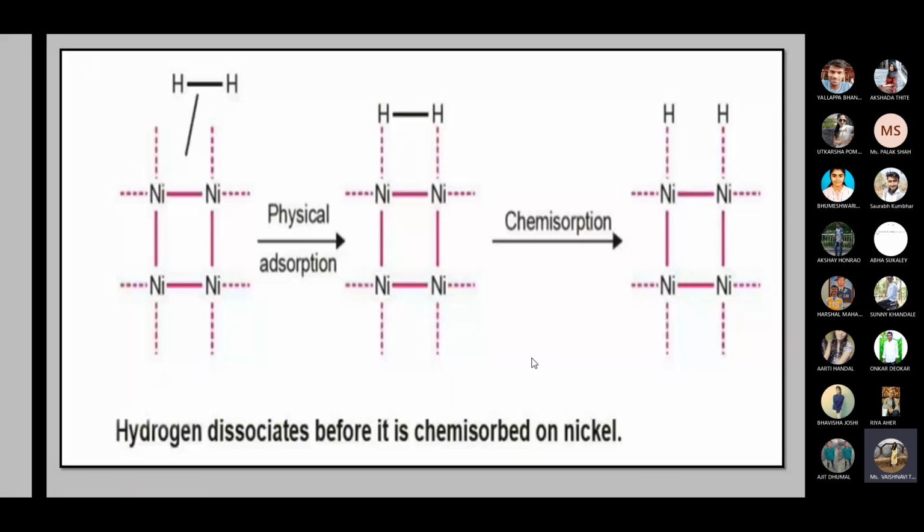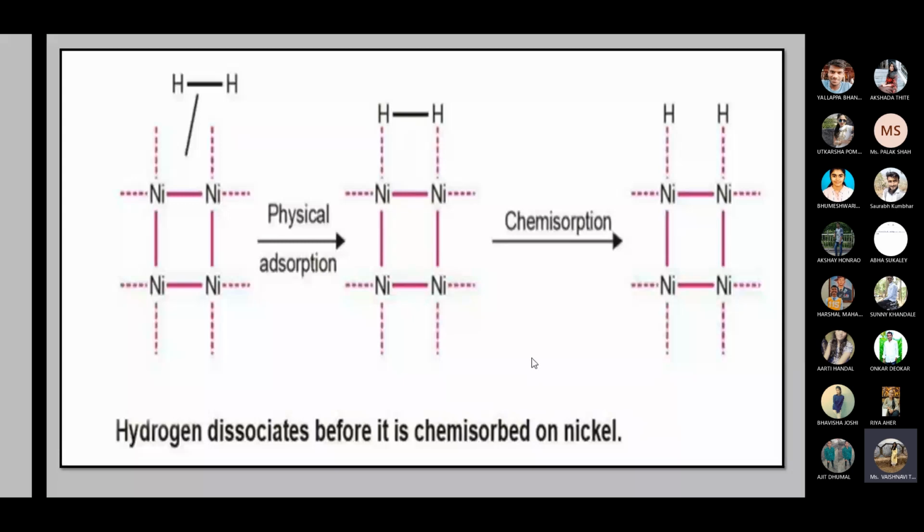Because hydrogen is a gas. To carry out reactions of gaseous reactants, we need a catalytic surface. When the gaseous reactants react on that surface, the surface does not chemically react with the reactants. It just acts as a catalyst.